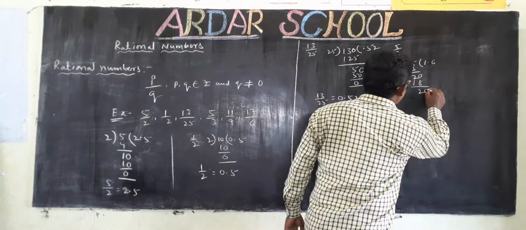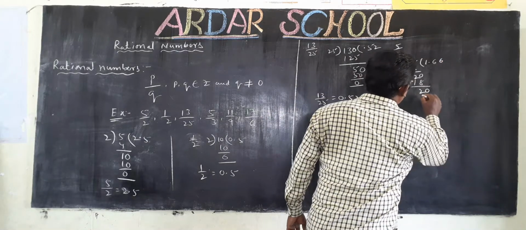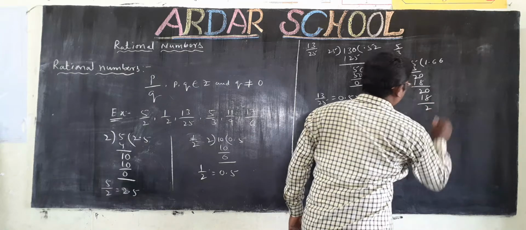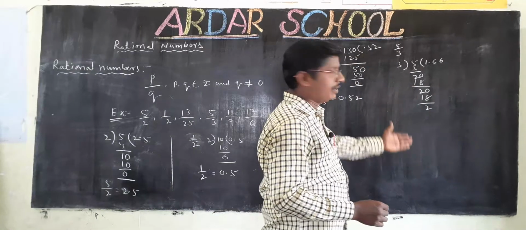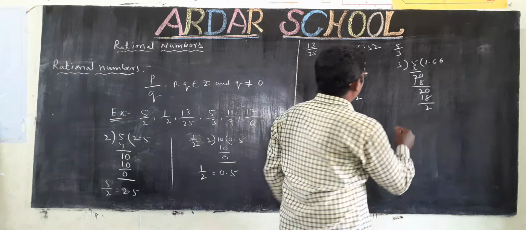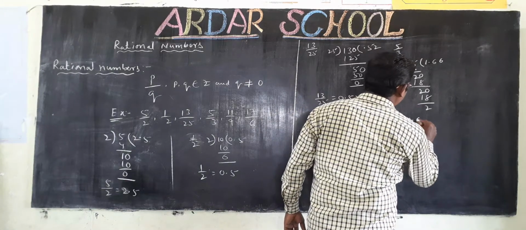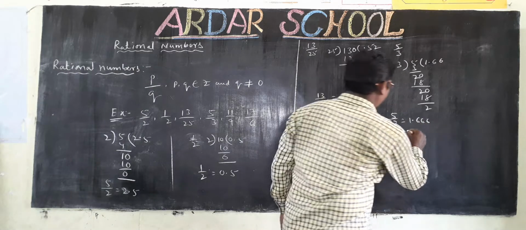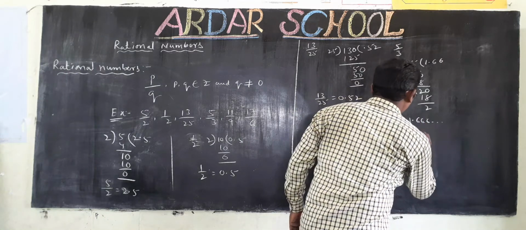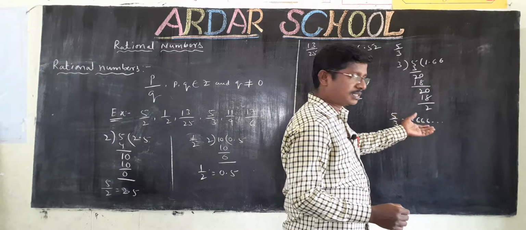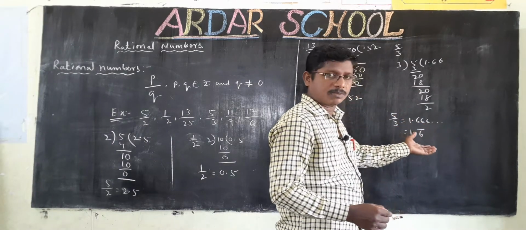Take 0. 3 6's are 18. Again remainder is 2. This is continued division. So 5 by 3 is equal to 1.666, that is 1.6 bar. 1.666 can be written as 1.6 bar.